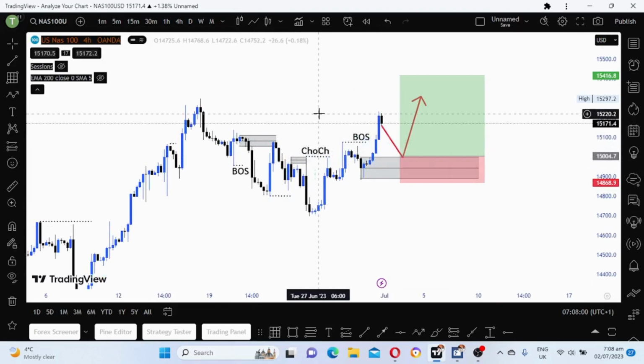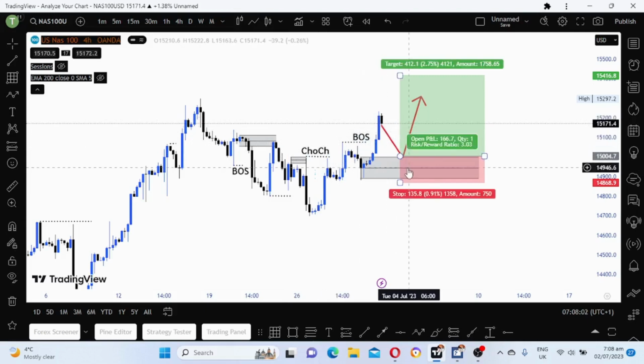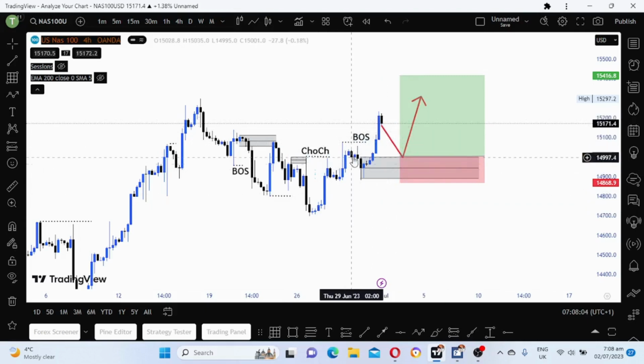Now we are waiting for what? Now we are waiting for a pullback. And then we do what? This is our last sell candle before the buy happened. We buy here if price pulls back to this one. So this one is quite clear, guys. These are my A setups that I will look to take on Monday, Tuesday or Wednesday.